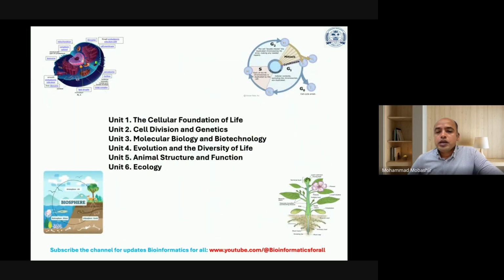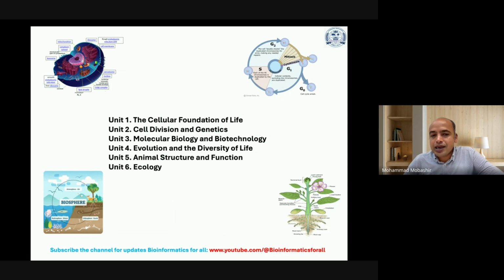Now, the units which I will be covering: the first unit will cover the cellular foundation of life. The second unit is cell division and genetics, and the third unit is molecular biology and biotechnology. The fourth unit is evolution and the diversity of life. The fifth unit is animal structure and function.